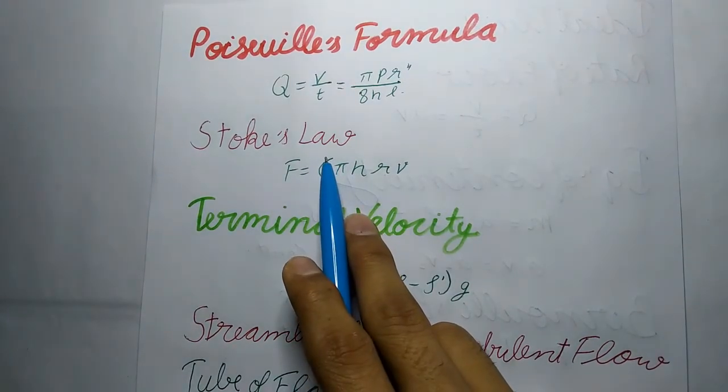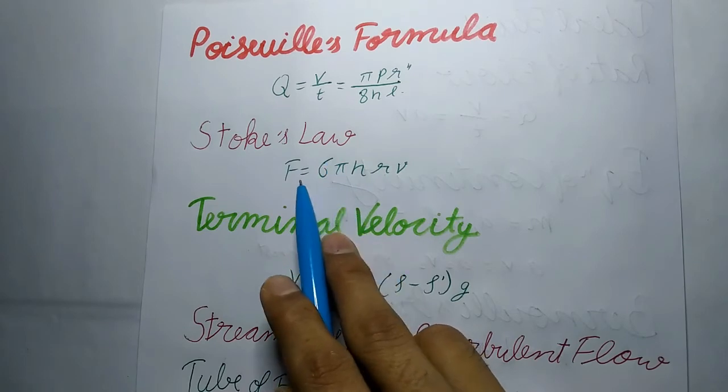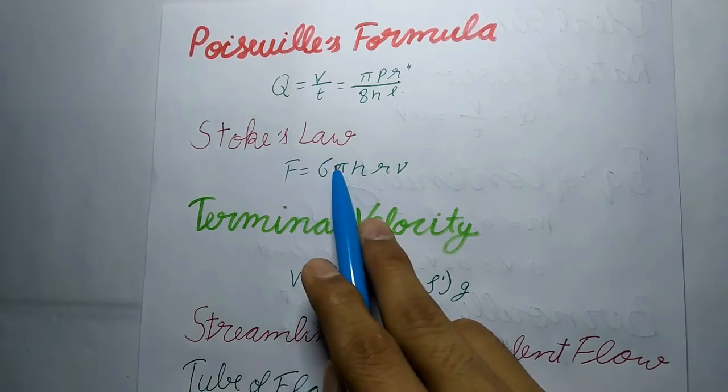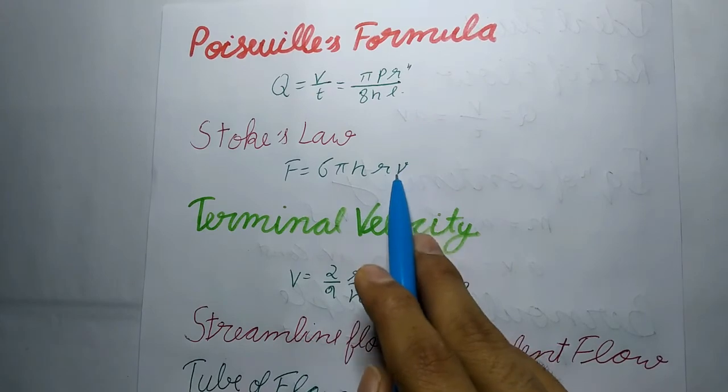Next is Stokes' theorem. It states that the backward dragging force of viscosity acting on a spherical body of radius r moving with velocity v through a fluid of viscosity eta is given by F equals 6 pi eta r v.